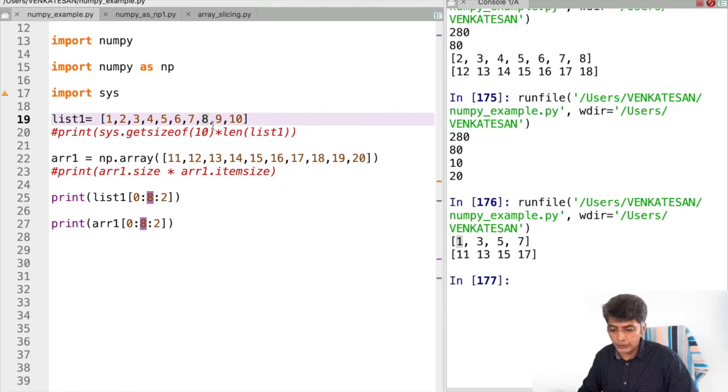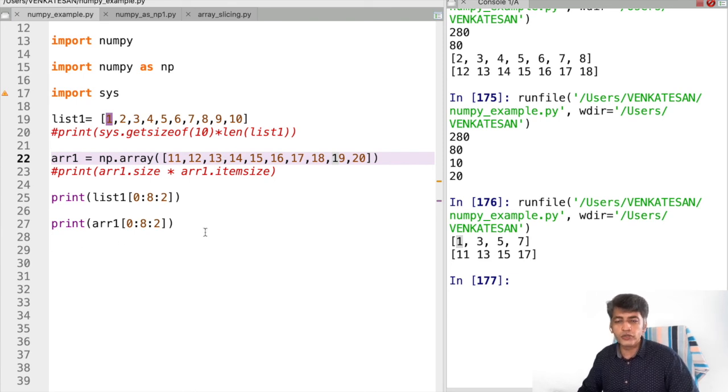Now the number of steps is 2, so every other element will be printed. Here 1 is printed, then 3, then 5, then 7, but 9 will not be included. The same way in the array, 11 will be printed, 13, 15, and 17, but 19 will not be included. So this is how indexing works with the list as well as with the array using NumPy.